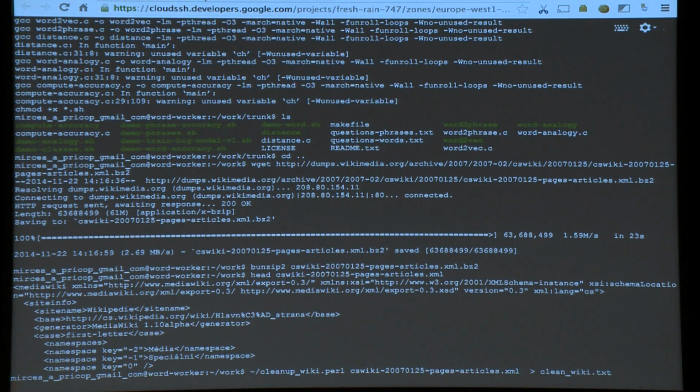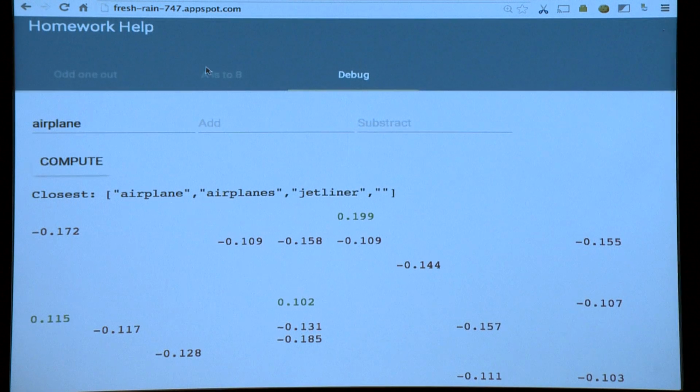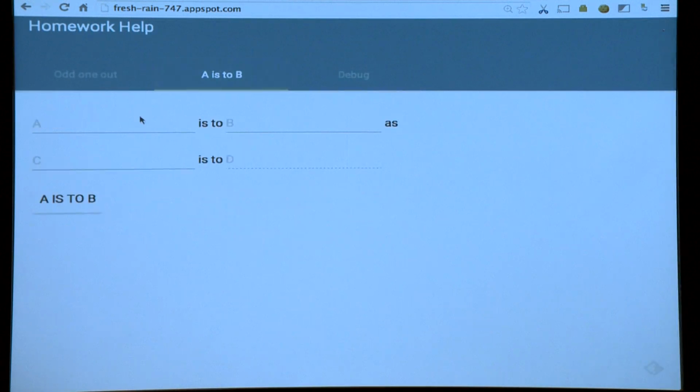In the meanwhile, let me show you another thing the app does, which is this. It's another problem you might be familiar with. A is to B as C is to D. Right? So let's try this geography knowledge again. Germany is to Berlin as France is to Paris. All right? How does this work? You don't have an idea?